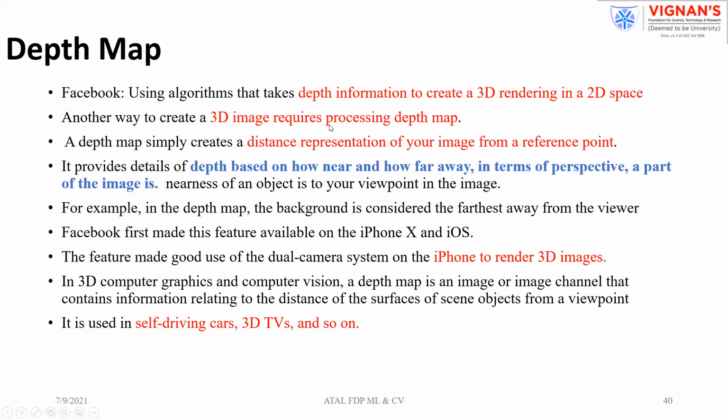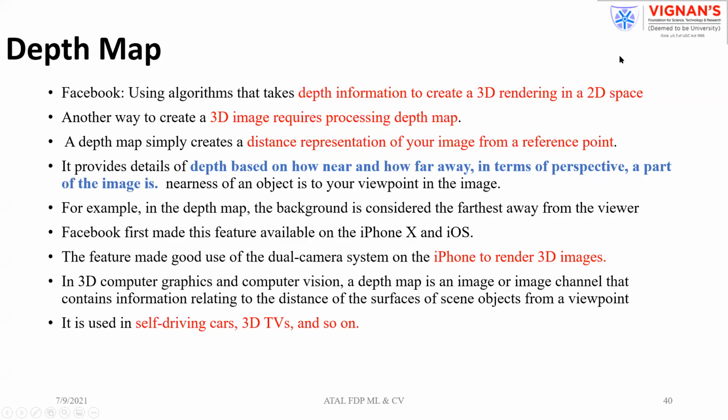So a depth map is nothing but depth information to create a 3D rendering in a 2D space. That means, as in stereo vision, we take two cameras, and by using the two cameras we try to compute the depth of every pixel from the camera.